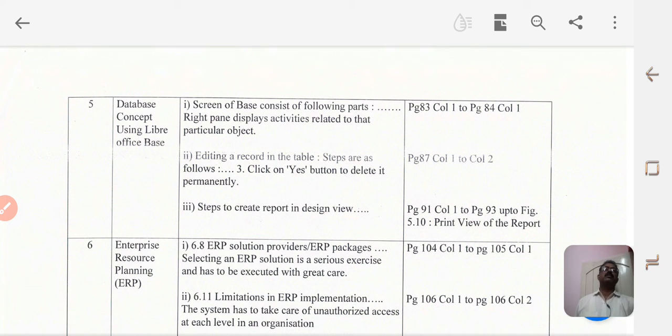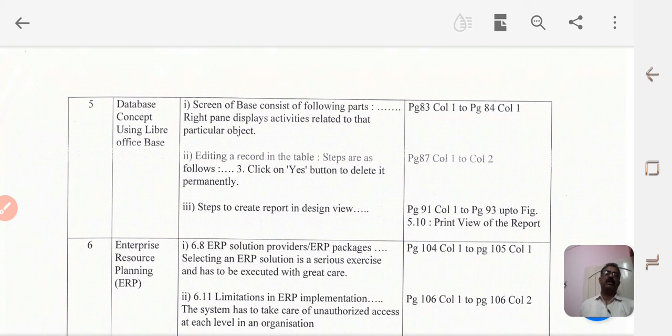Then the next topic is lesson number 5, database concepts using LibreOffice Base. Here in LibreOffice Base, you are going to exclude page number 83, column 1 to page number 84, column 1. The topics excluded are the screen of Base, consisting of the following parts, starting from that up to the particular object, on page number 83, column 1 to page number 84.